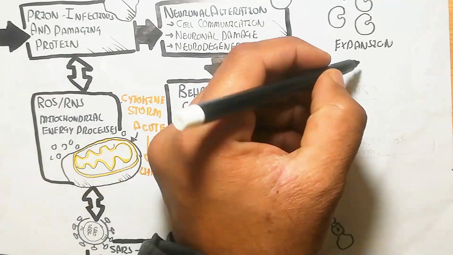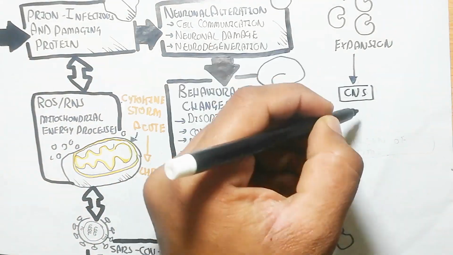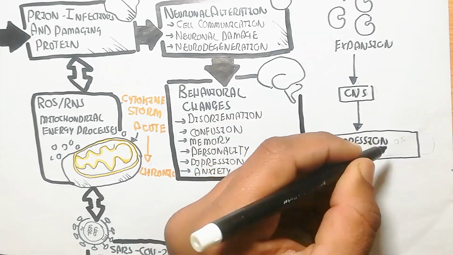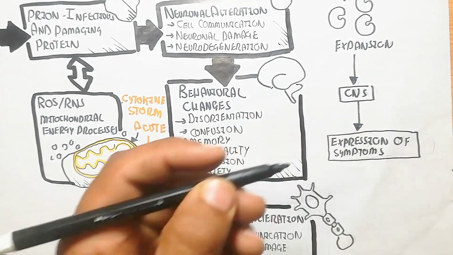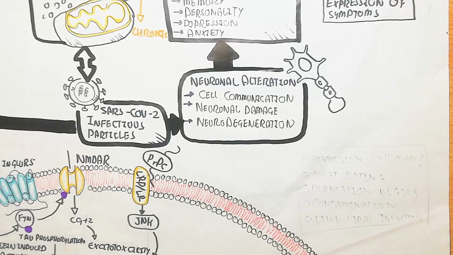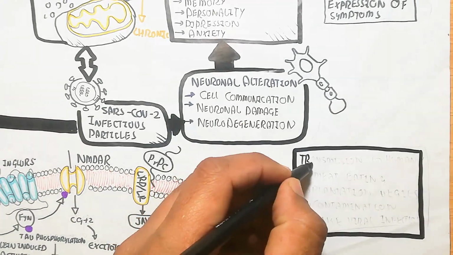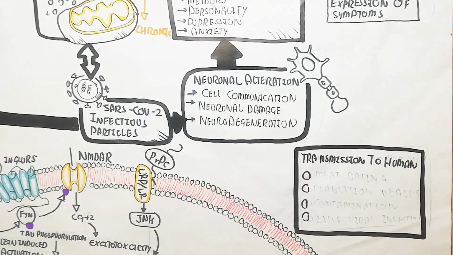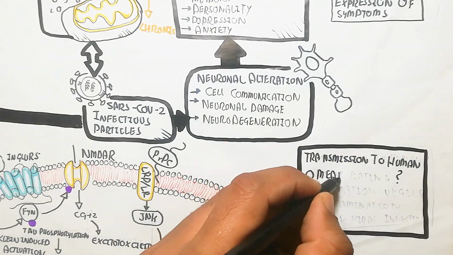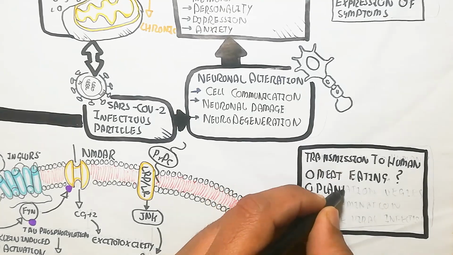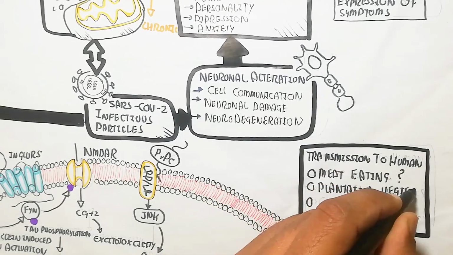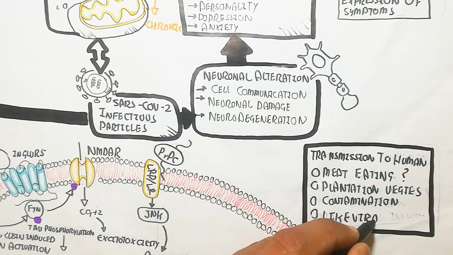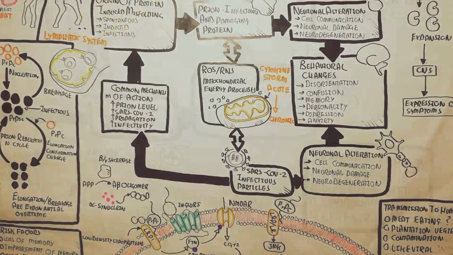So the central nervous system will be affected, and the symptoms of this disease will arise. In this way transmission to humans is possibly through meat eating, plantation veggies, contamination, and like viral disease infection, it can transmit.